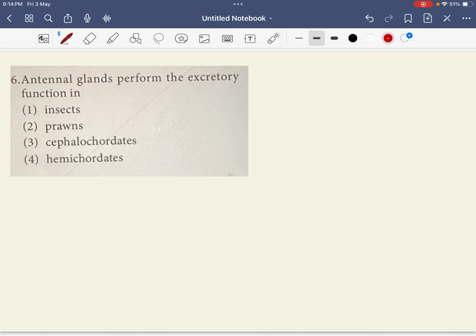Antennal glands perform excretory function in, of course, the prawns. So answer is 2.